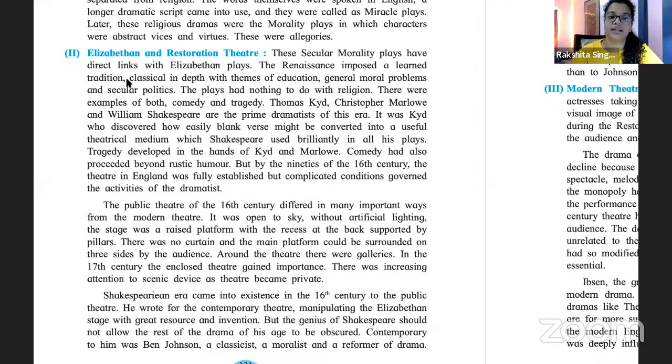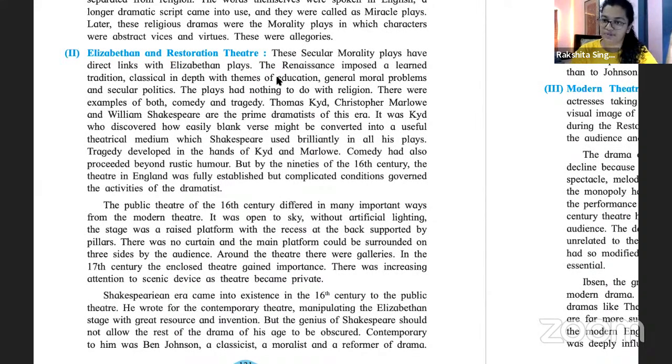Imposed a learned tradition, classical in depth with themes of education. Okay, क्या हुआ कि पुराने टाइम पे जो होता था वो वापस आ रहे थे. So classical in-depth themes आने लग गए, education के themes, general moral problems के themes, secular politics आने लग गया theater में, ठीक है. These plays, ये वाले जो plays थे, they had nothing to do with religion. They had more to do with education, general moral problems, not religion related, but general moral problems और politics से related आने लग गए. Okay, there were examples of both comedy as well as tragedy.